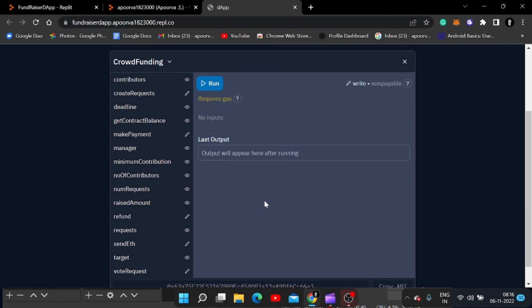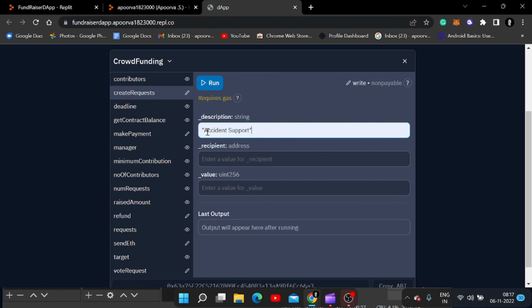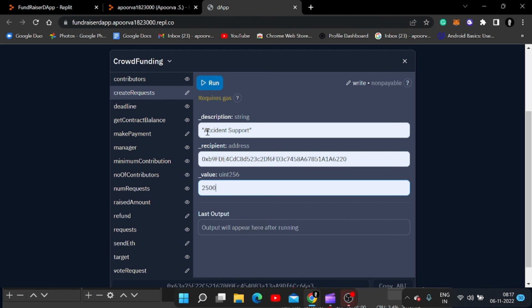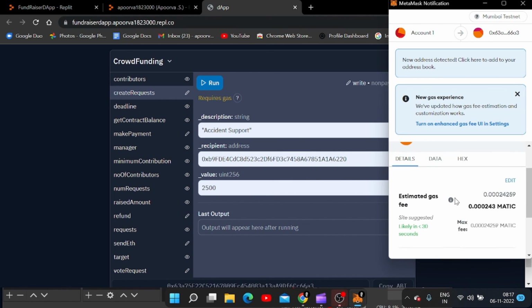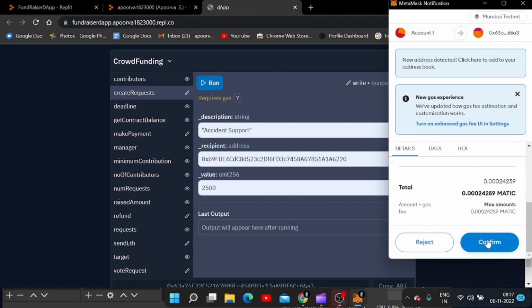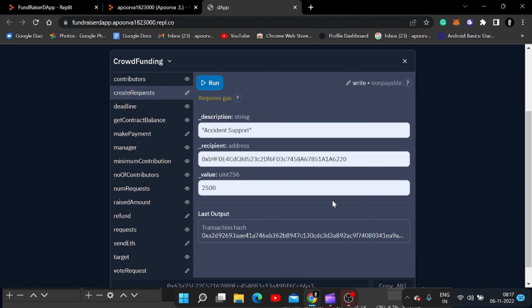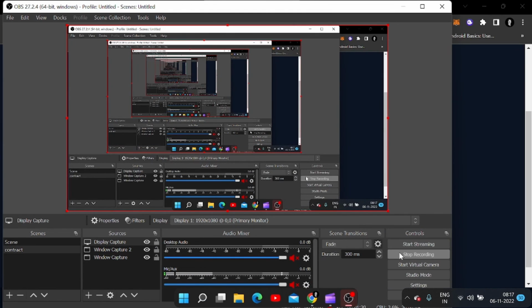As we can see, all the functions we wrote in Solidity are here: create request, deadline, get contract balance, payment, manager, the one who deploys the contract, raised fund, refund request, target, as well as vote request. Now let's create a request for accident support. The recipient and amount is 2500. Let's run it, and after paying the estimated fees and confirming it, we get the transaction hash. So that way we deploy it on the Polygon testnet.